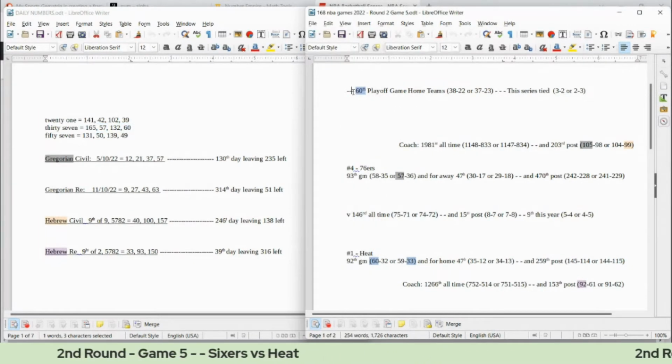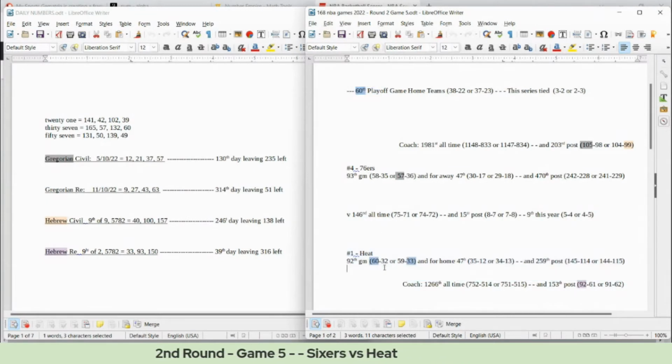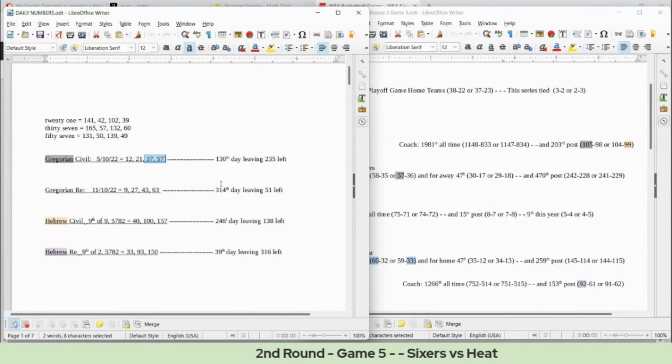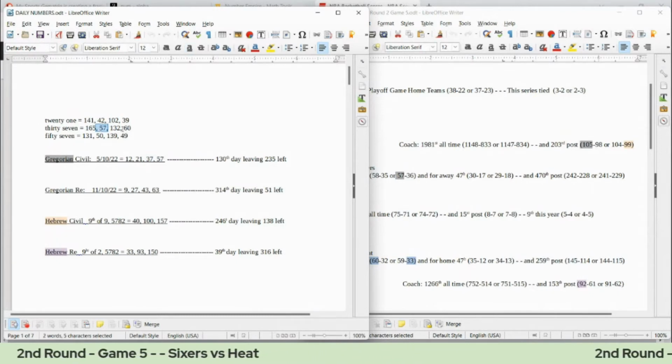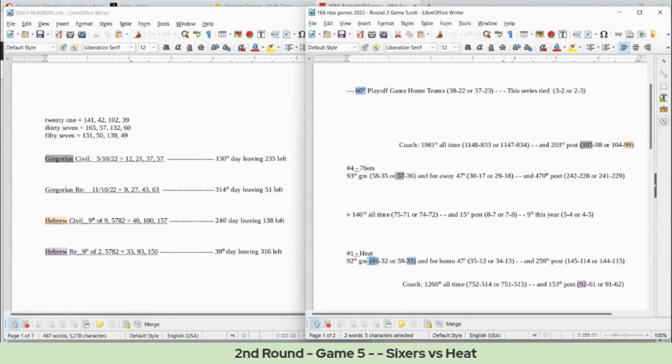And this will be the 60th NBA playoff game for the season, and it just happens to feature the Sixers versus the Heat. If the Heat do win this game, they would get their 60th win for the season, as Sixers sit on 57 wins for the season. Again, today with 37 and 57 date numerology, written out 37 sums to 57. It also sums to 60. 60th NBA playoff game for this season. Sixers can sit on 57 wins. Heat can get their 60th win for the season.